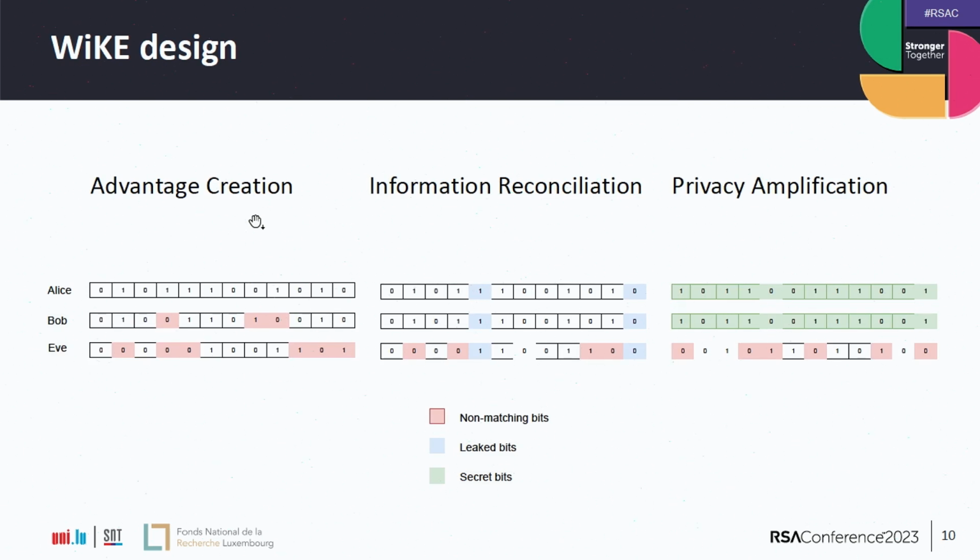After the advantage creation phase, Alice and Bob will have correlated signals, and Eve, because she is further away from the legitimate parties, will have a computed value that is somewhat more decorrelated. Then we run the information reconciliation phase, and as a result, Alice and Bob will have the same bit strings.